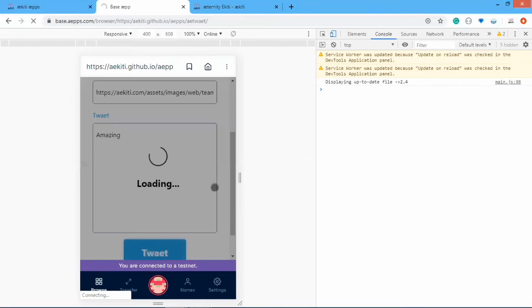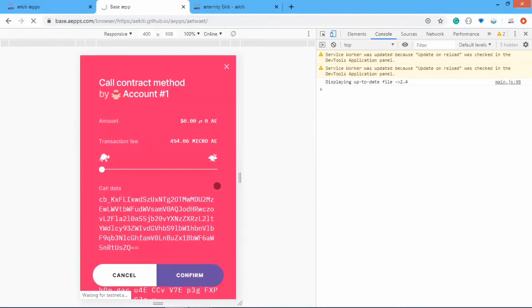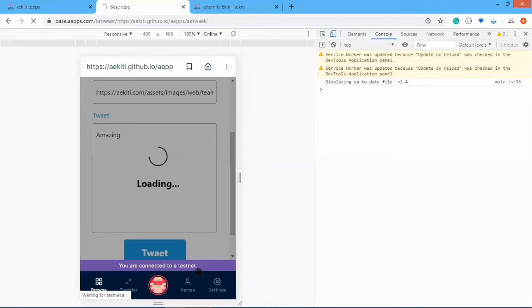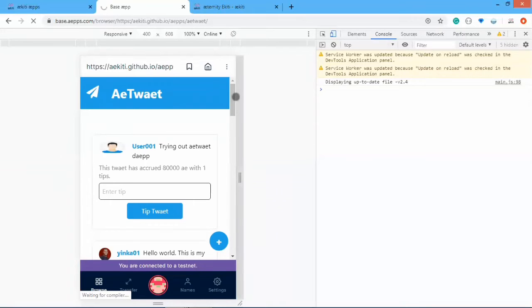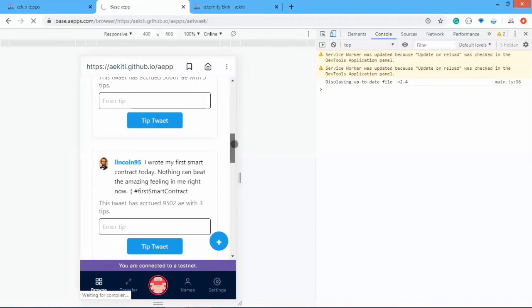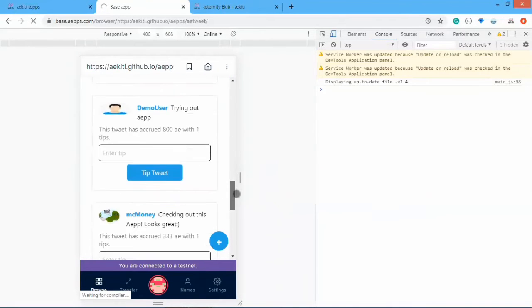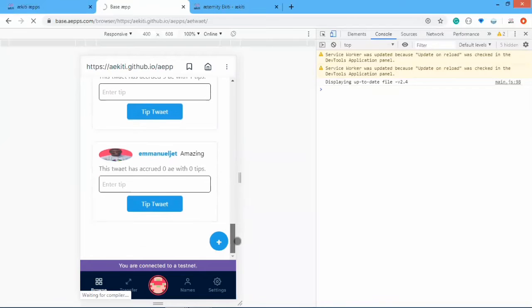Now let's see tweets. So it's loading the contract call, and I'm going to confirm that. Great. Where is my tweet? Okay, I think the place is loading. Let's see. That's not my tweet. Oh, okay. This is my tweet. Amazing.